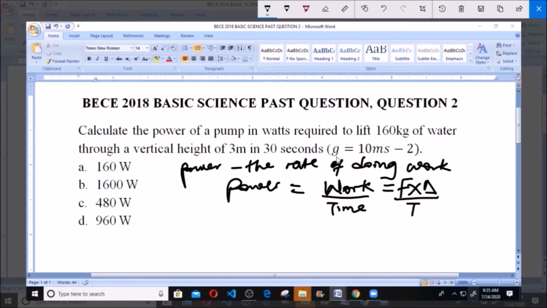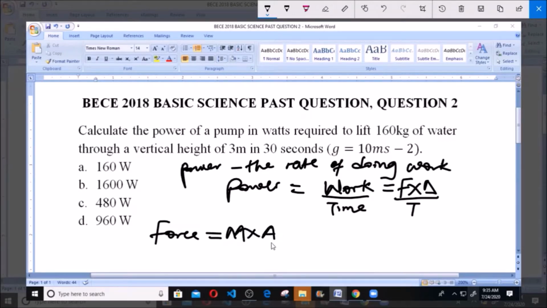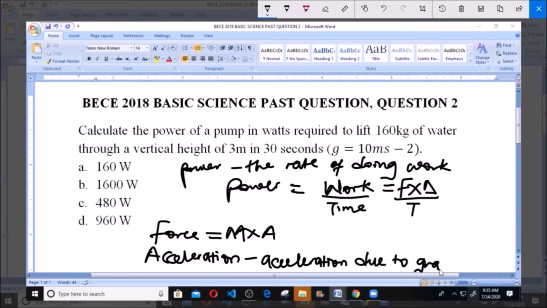So now, how do we find the force? Force is given as mass m times acceleration a, and because we are dealing with gravity, we are dealing with height now, acceleration can also be given as acceleration due to gravity.